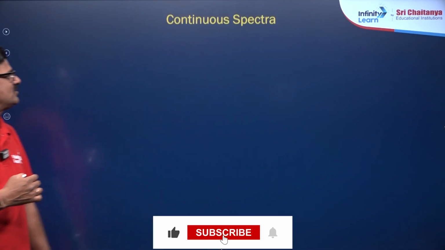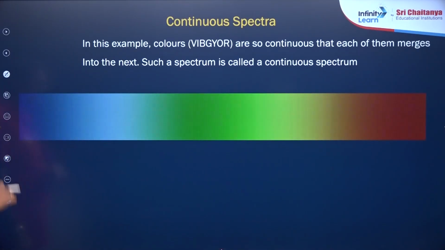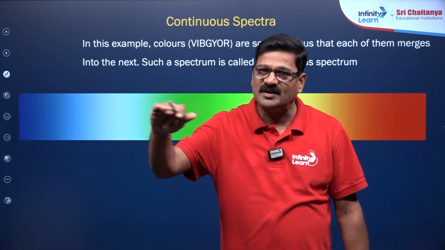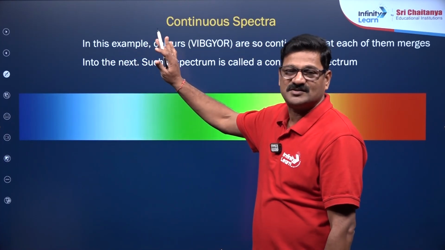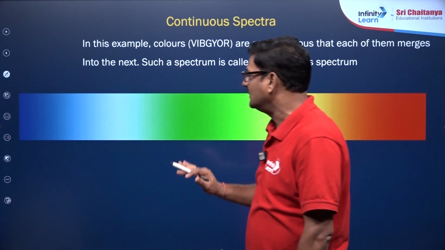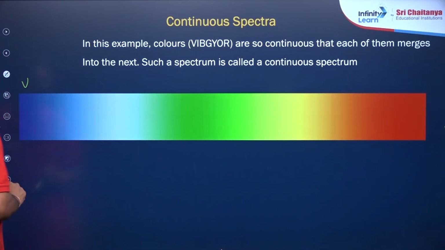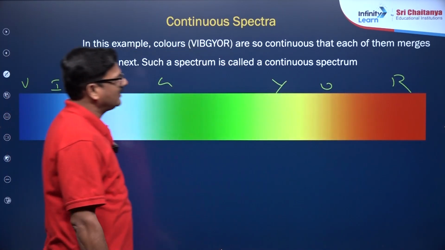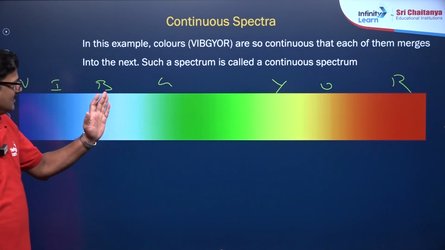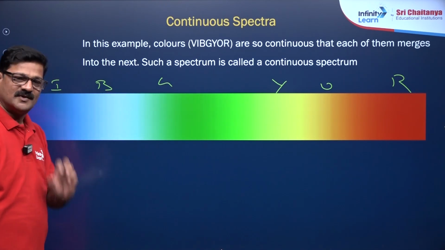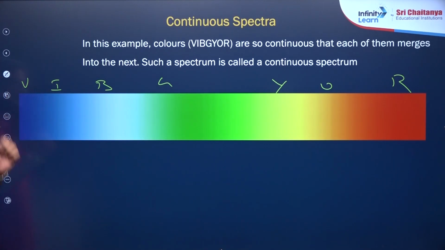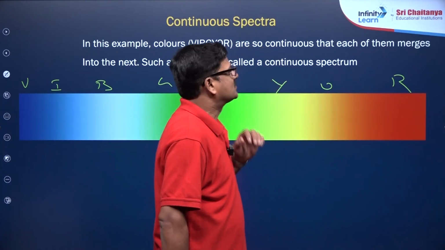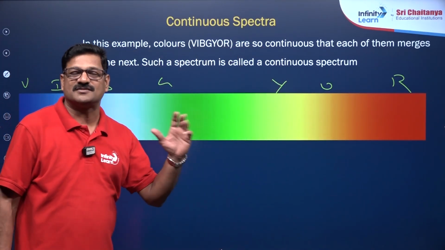Now let us see the details about the continuous spectrum and the discontinuous spectrum. Continuous spectrum means a spectrum in which all wavelengths are continuously seen. There is no gap from wavelength to wavelength. You can see violet, indigo, blue, green, yellow, orange, red. Now can you see the gap between blue and green? Can you see the gap between violet and indigo? Can you see the gap between orange and red? There is no gap, it is merged. So that spectrum is called continuous spectrum.